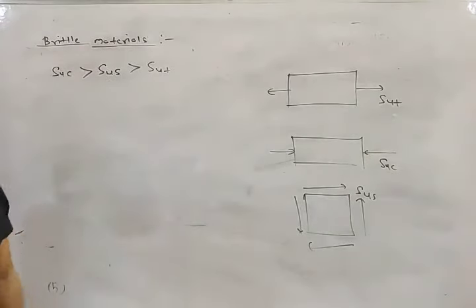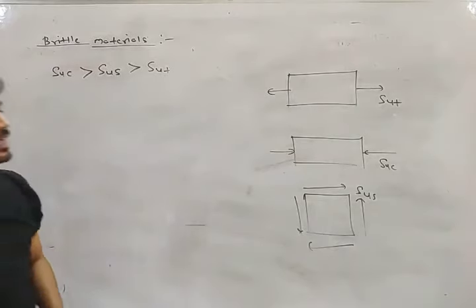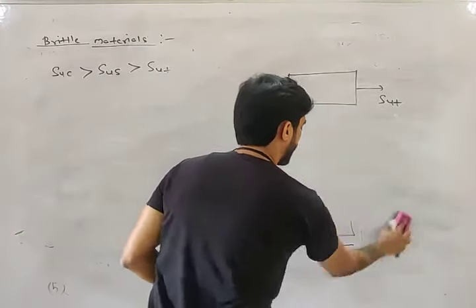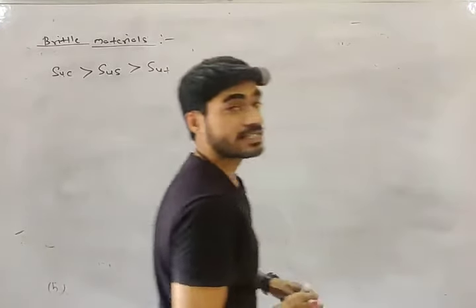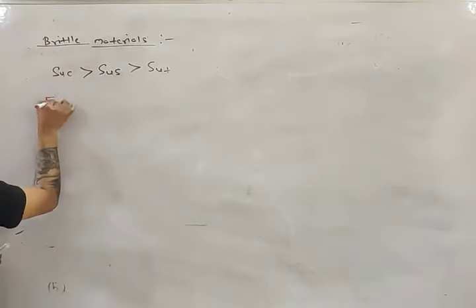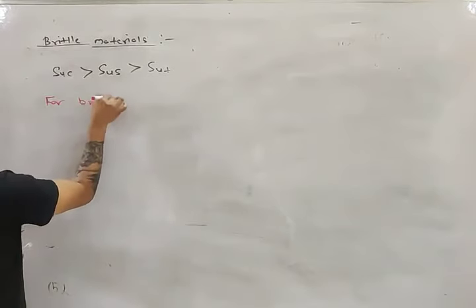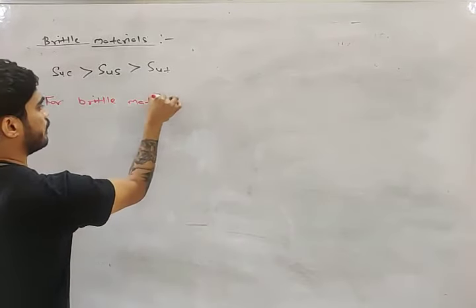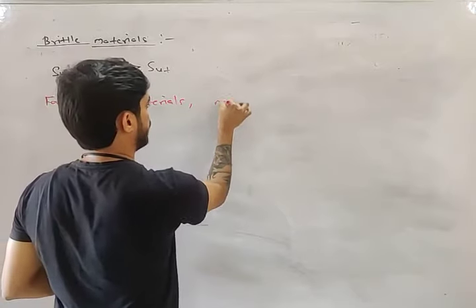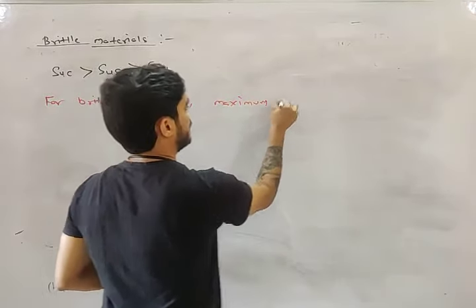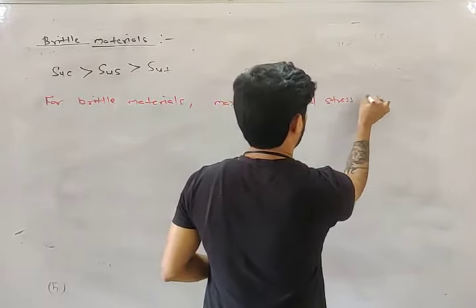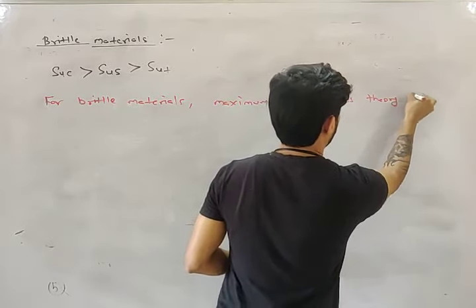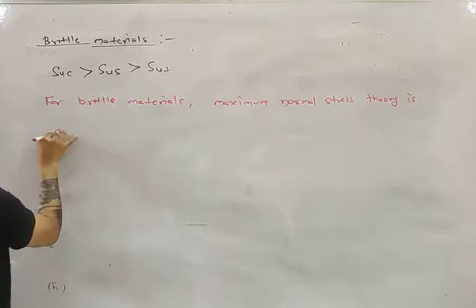My friend, for brittle material, which theory is suitable? Note this down, very important point. For brittle material, maximum normal stress theory is suitable.